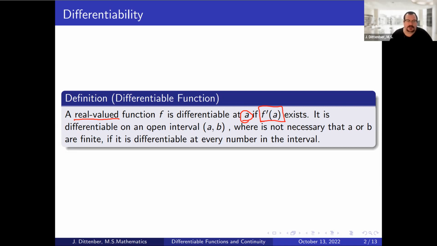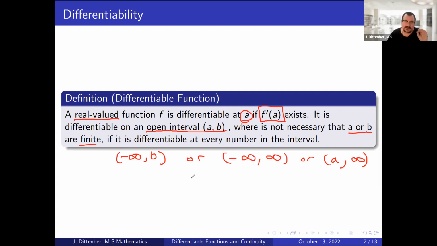But it could also be differentiable on what we call an open interval from A to B. Here it's not necessary that A or B are finite. A could be negative infinity, or I could have negative infinity to positive infinity, or it could be two finite numbers, doesn't matter. We say that the function f is differentiable on this open interval if it's differentiable at every number in that interval. Notice it doesn't require it to be differentiable at the endpoints.